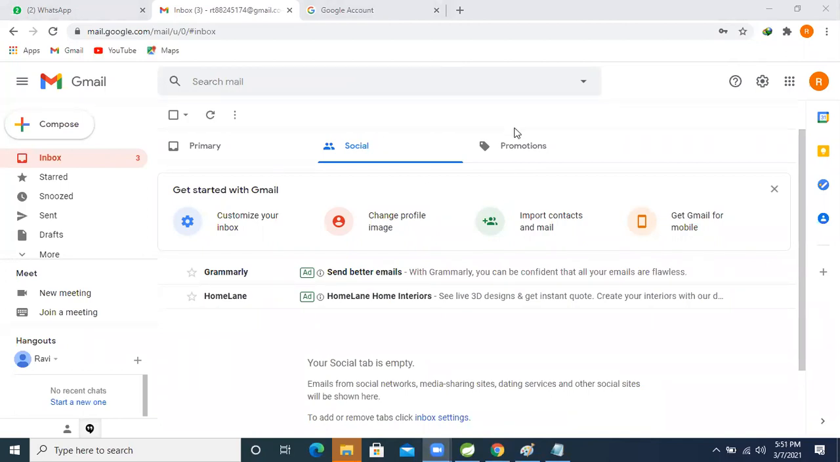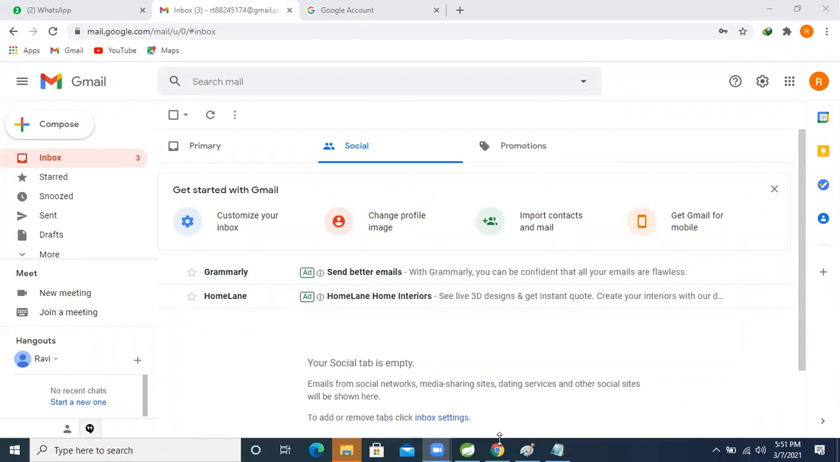Okay, so now let's create one project, and we will see how we can implement those things. Let's see how we can perform the operation using these things.